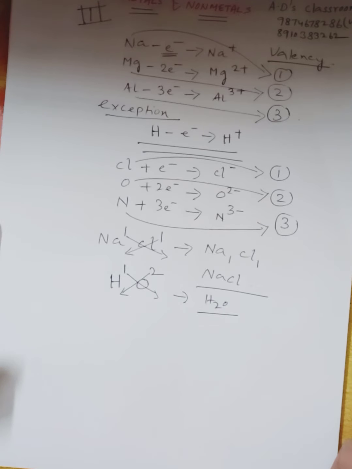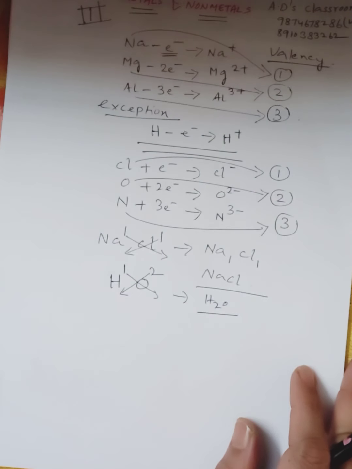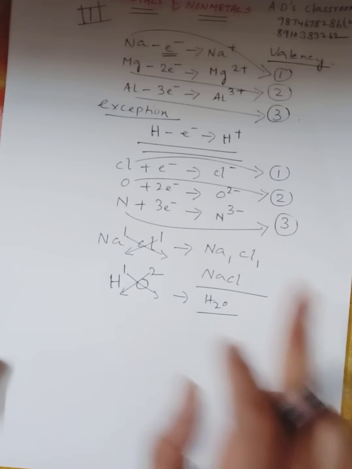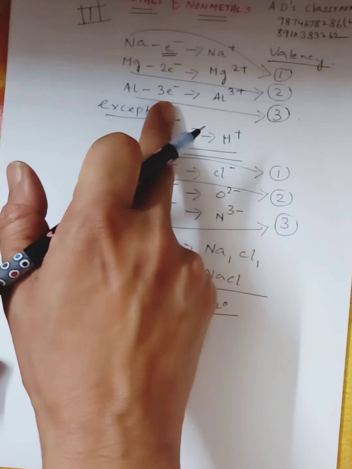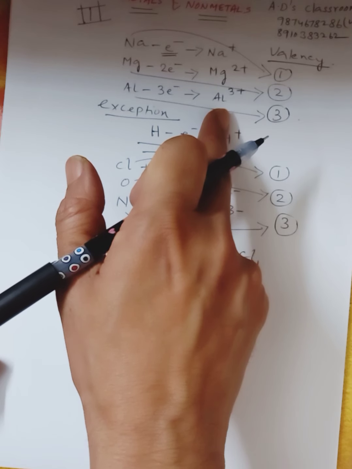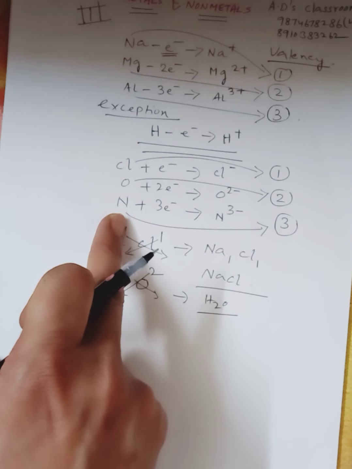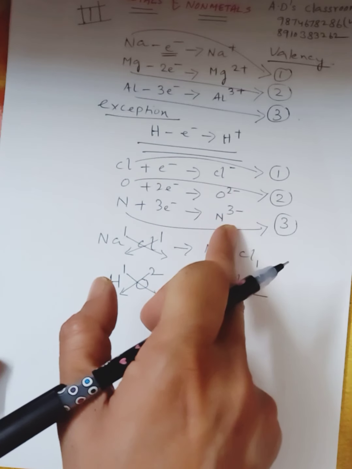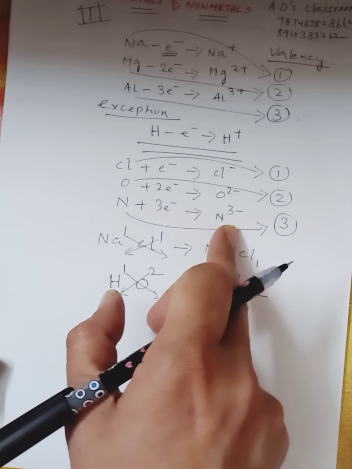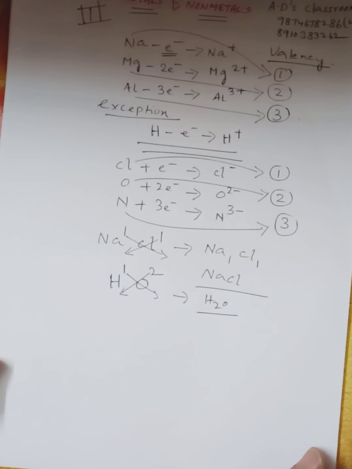Now we will definitely do a session only on valency and only on how to write the formula of different compounds. So this is basically today's session where we defined metals, which lose electrons and form cations, and non-metals, which gain electrons and form anions. Okay, so this much for today.